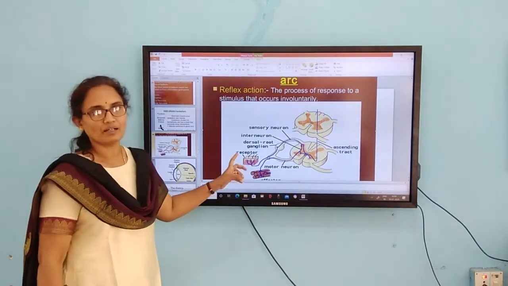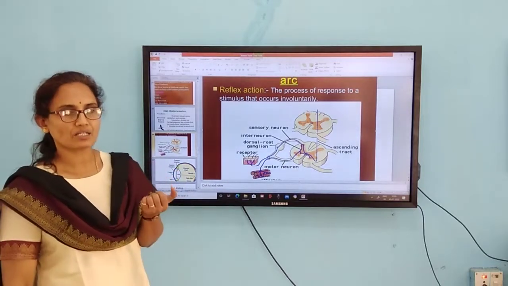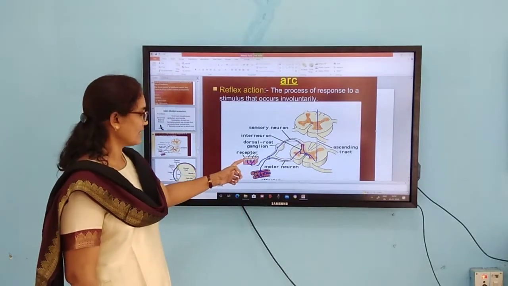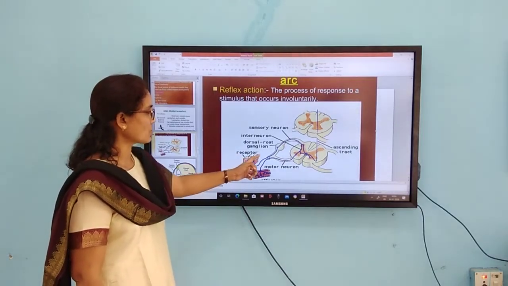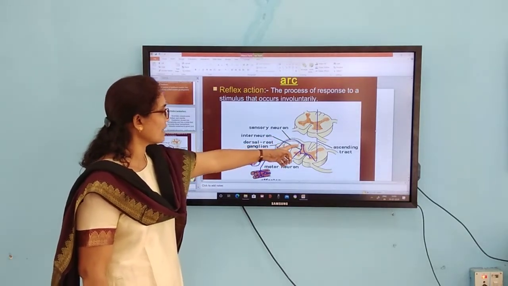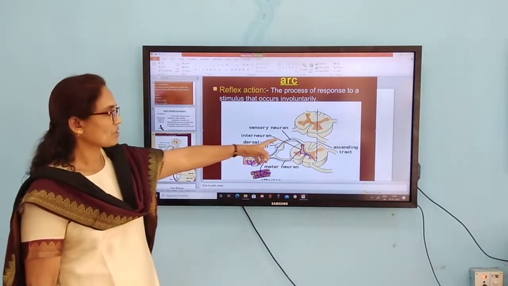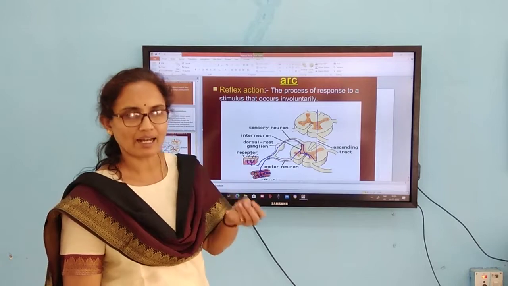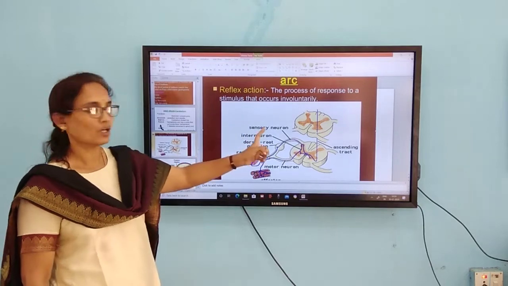It consists of sense organs, which contain certain cells called receptor cells, which are supplied with nerve endings. The information from the sense organ is collected by the receptor cells present in the sense organs and carried by the afferent nerve. Then it is passed on to the dorsal root, then through the sensory neuron to the spinal cord. Don't think that the information will be passed only to the spinal cord. From the spinal cord, the information definitely goes to the brain.